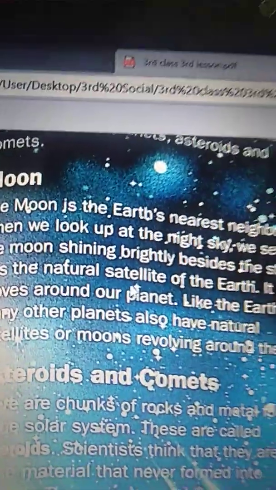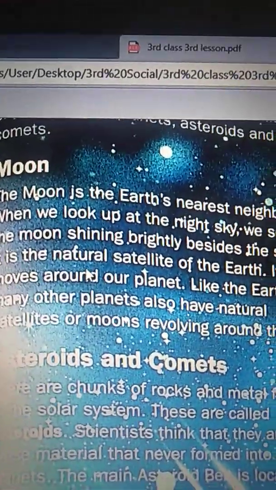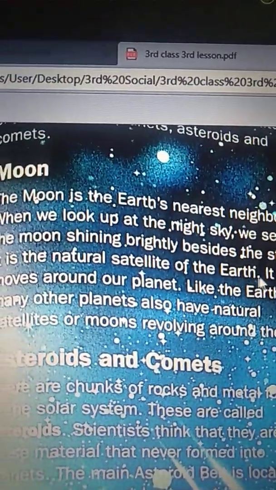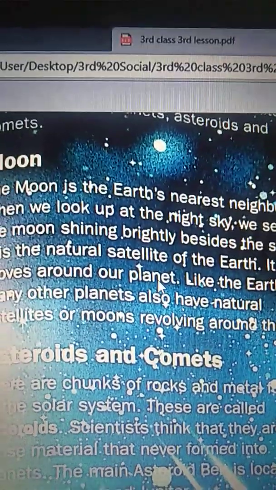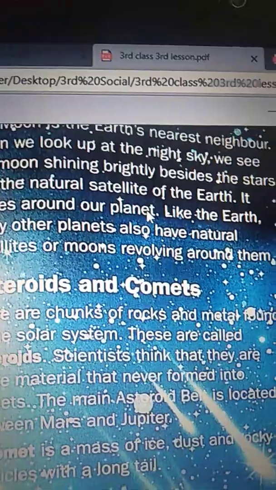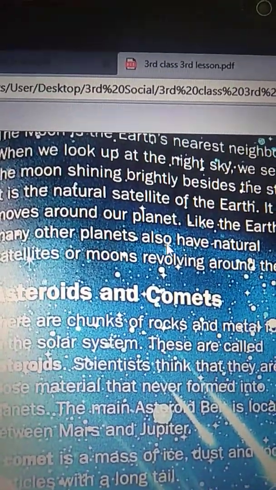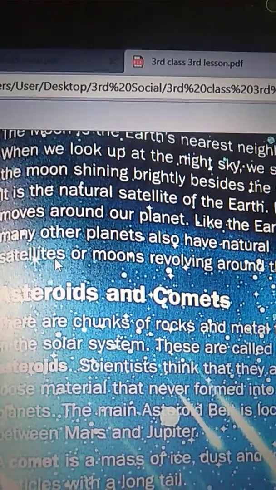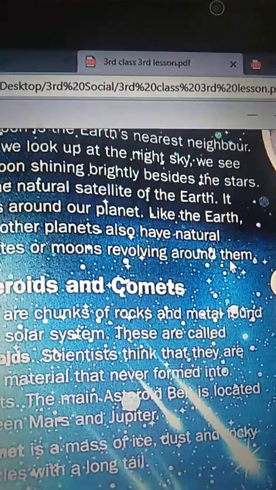It is the natural satellite of the Earth. It moves around our planet. Like the Earth, many other planets also have natural satellites or moons revolving around them.